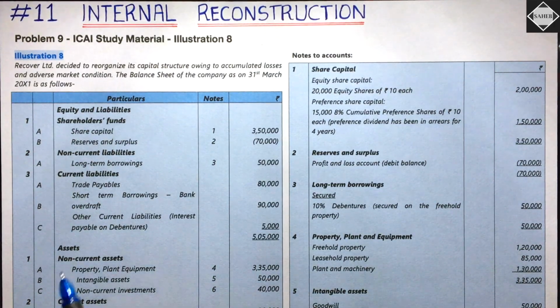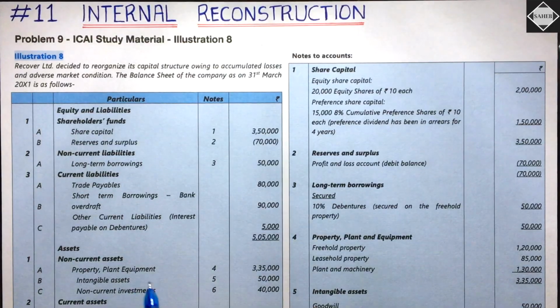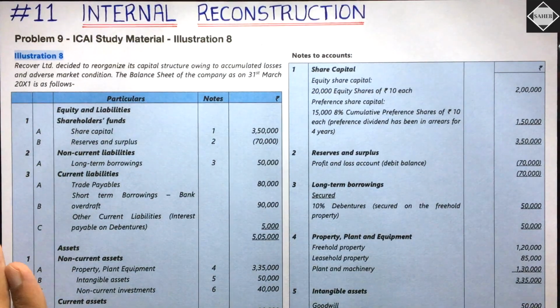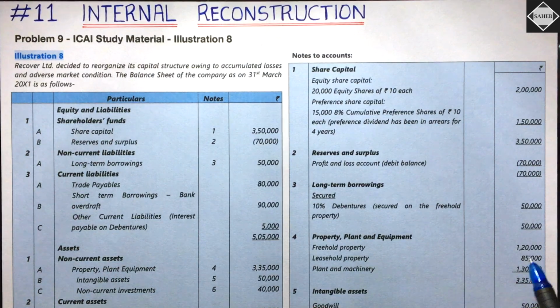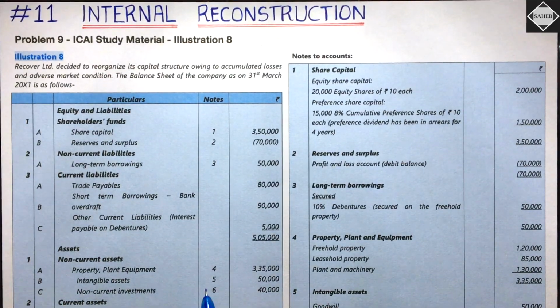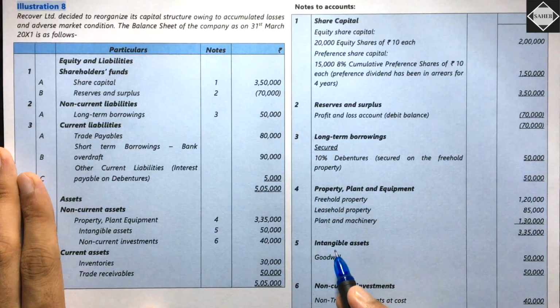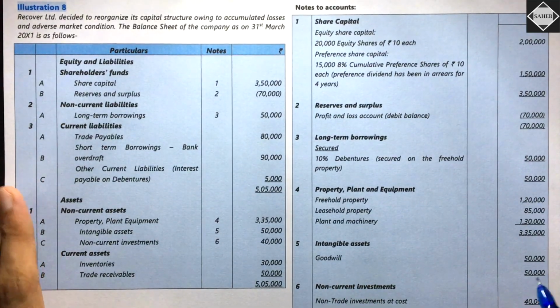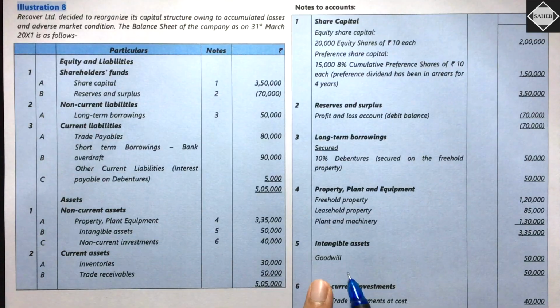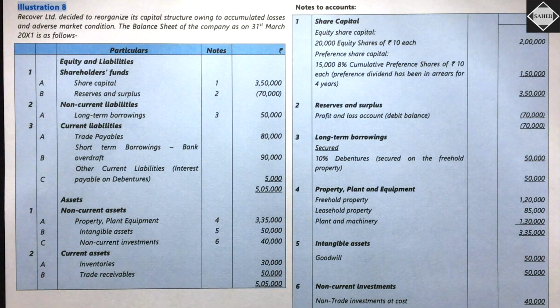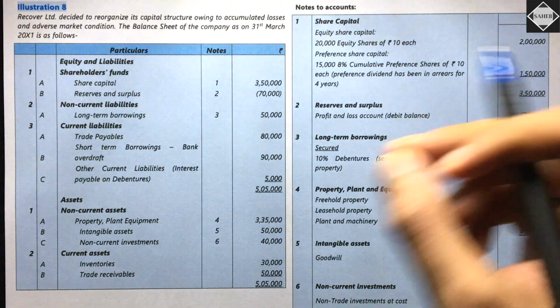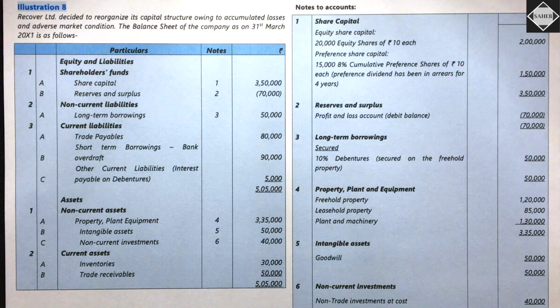Then come to the assets. Non-current assets, property, plant and equipment, note number 4, 3,35,000. In the PPE note, freehold property of 1,20,000, leasehold property 85,000, plant and machinery 1,30,000. Then we have intangible assets, note number 5. We have goodwill of 50,000. How can a loss-making company have goodwill? They shouldn't. So we are going to write it off in the big entry, whether the question says so or not. Even if the question doesn't say, we will write a note down below in the question and write it off. Is that clear? That's simple.